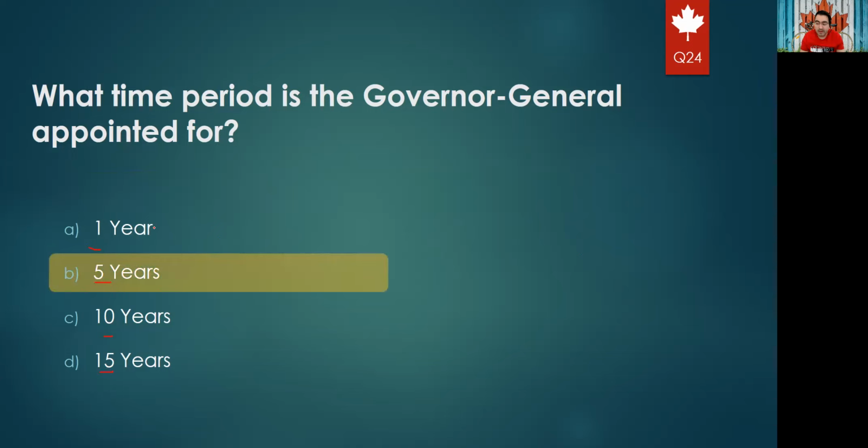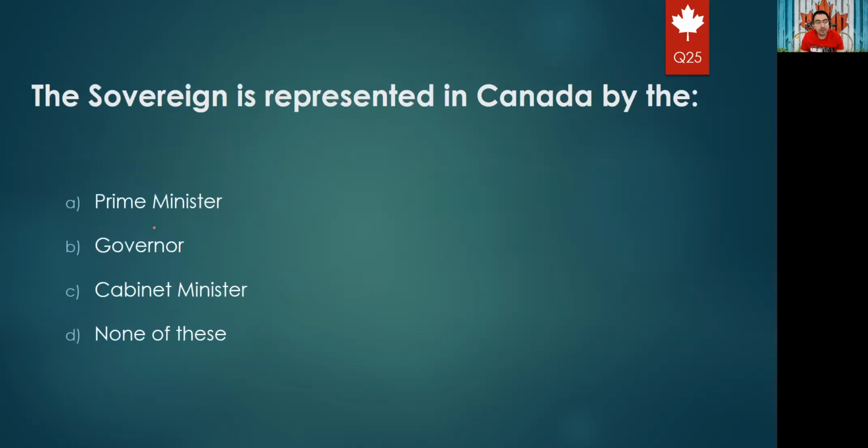So the Governor General is 5 years. The Senate is 5 years. The Lieutenant Governor is also 5 years. Only the Members of Parliament are 4 years. Members of Parliament or House of Commons are 4 years. Next question. The sovereign is represented in Canada by the Prime Minister, Governor, Cabinet Minister, none of these. Yes, it is the Governor General. This is who represents the sovereign in Canada.